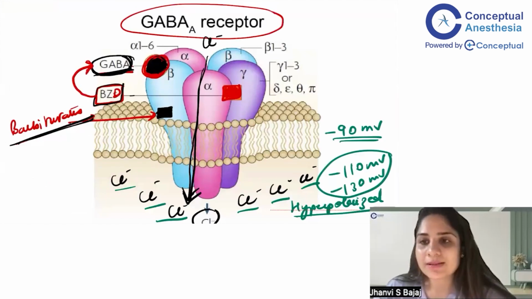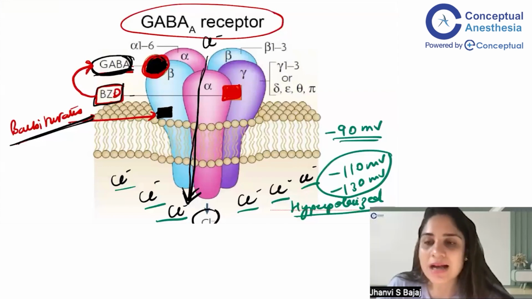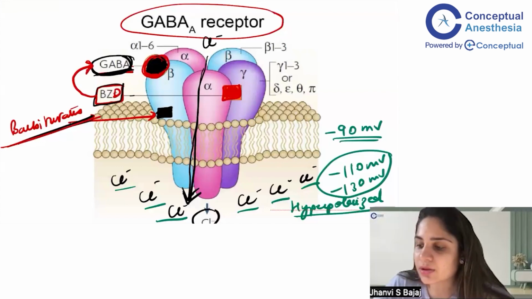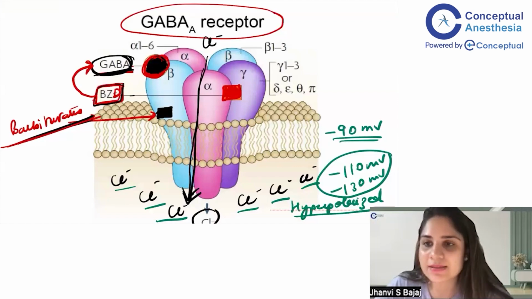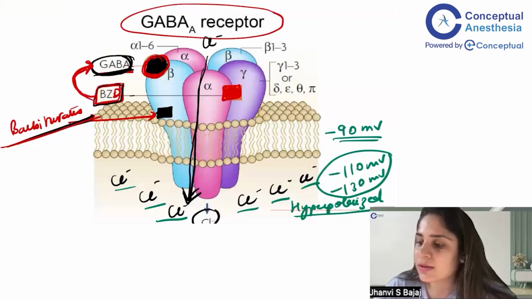So what do you mean by this? For example, if you are a resident and you are asked to do some work, like a barbiturate, you will open the chloride channel and do the work yourself. But when you become a consultant or a head of department, you will just sit in your chair and order the other residents. You will order the GABA resident and tell him, go and open the gate. You will not go yourself and open the gate. So what will GABA do when benzodiazepine attaches to its receptor? More and more GABA acts on its receptor site,